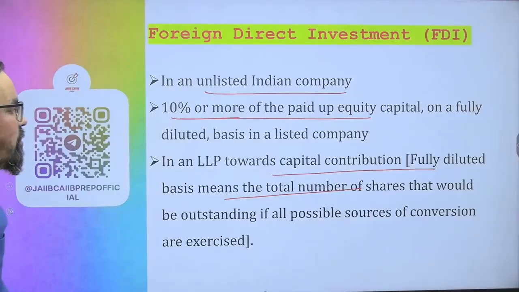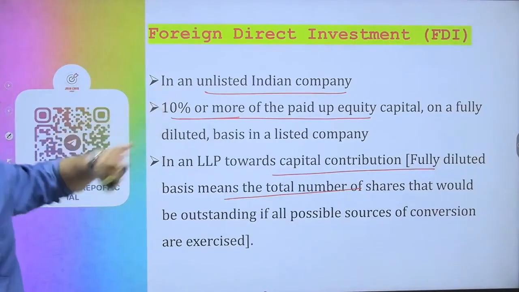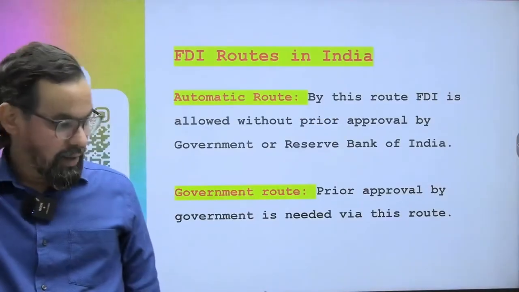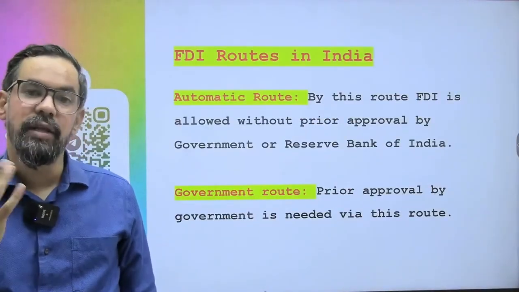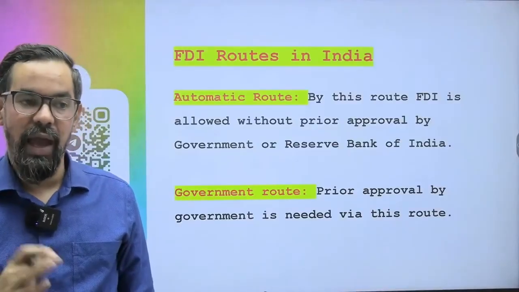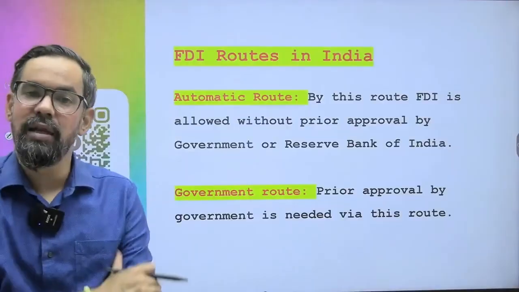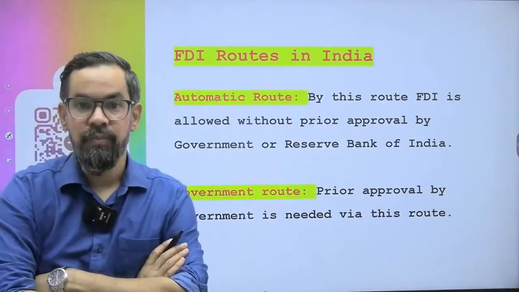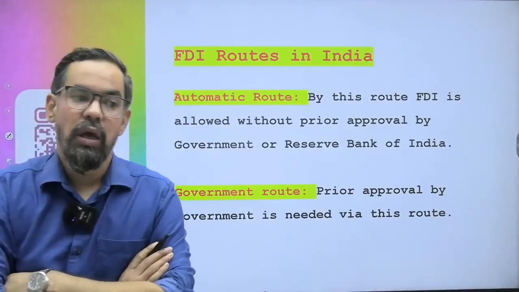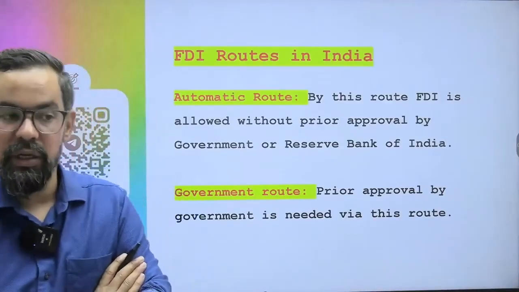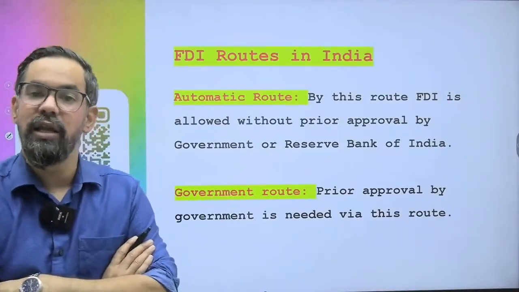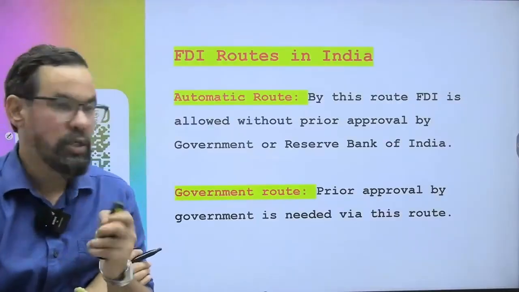Okay? So basically this is the definition or qualification for FDI. If a foreign investor is holding 10% or more, they will be categorized as FDI, and if it is less than that, they generally come under the category of FII, right? And let's say at the time of being unlisted, you as a foreign investor hold 5% or 7%, after the listing you do not have to reduce your limit, because once an FDI, always an FDI. That is the basic rule of this particular one.